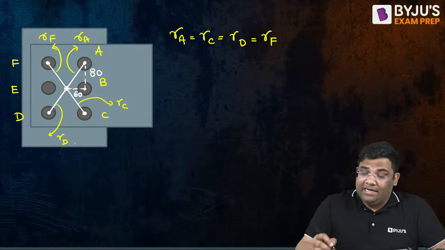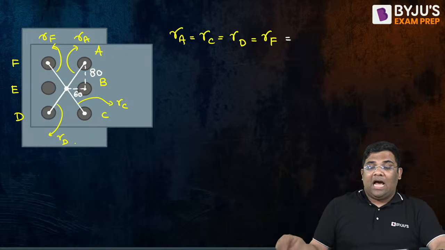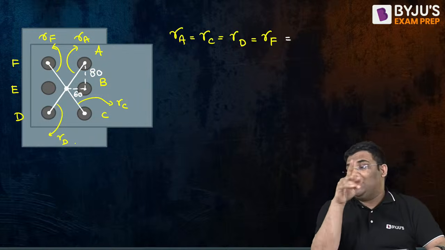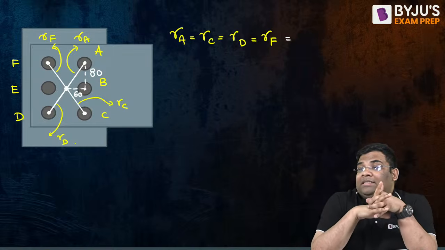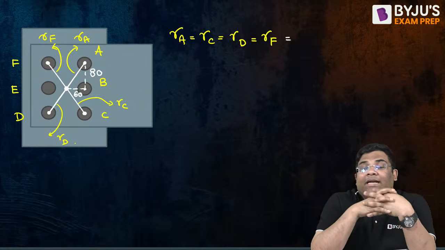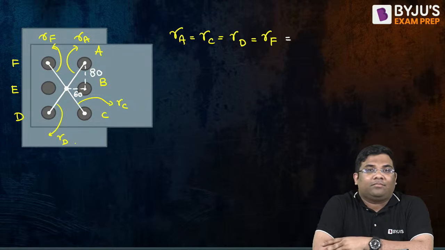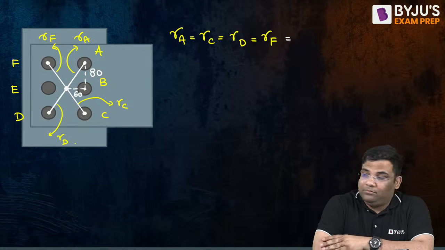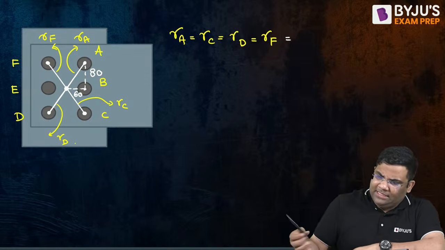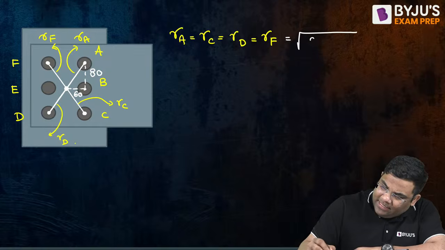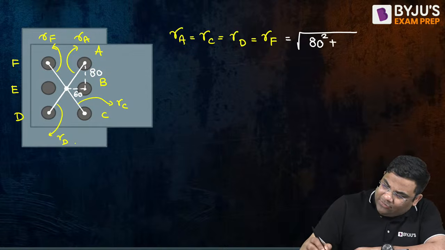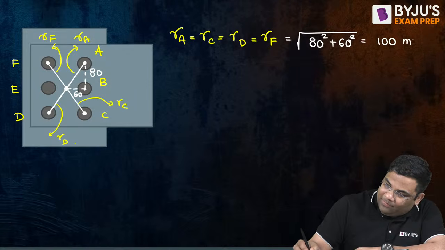Now can you give me this radial distance? RA is equal to RC is equal to RD is equal to RF. Tell me the radial distance R, how much will you get? 100 mm? Yes, very easy. Root under 80 square plus 60 square, since it's a right angle triangle. I am getting 100 mm.